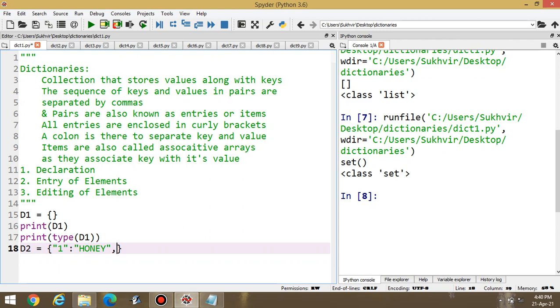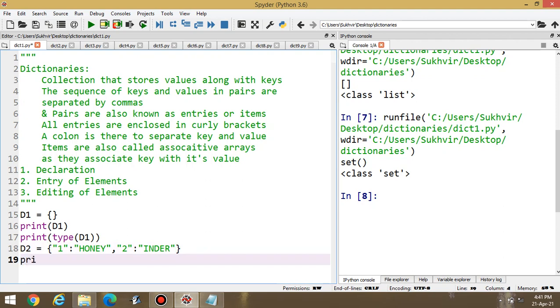One is key and honey is value. And what about second, separated by comma? Suppose number 2 is there, and second is, suppose I am writing Inder. These are two values.